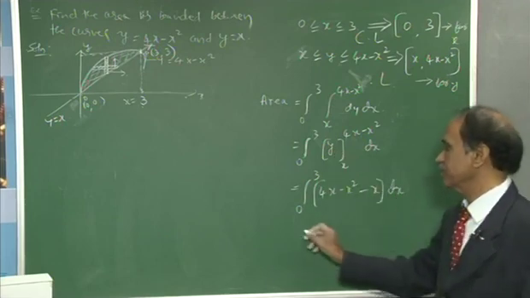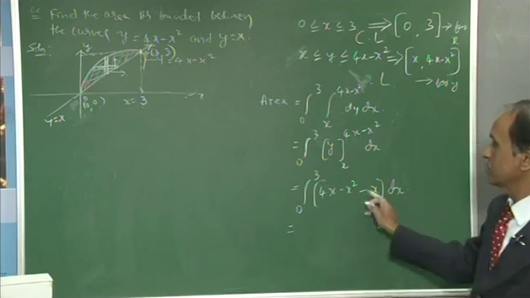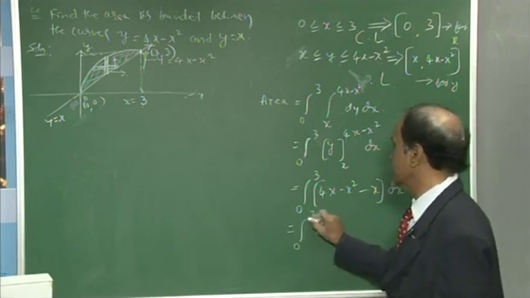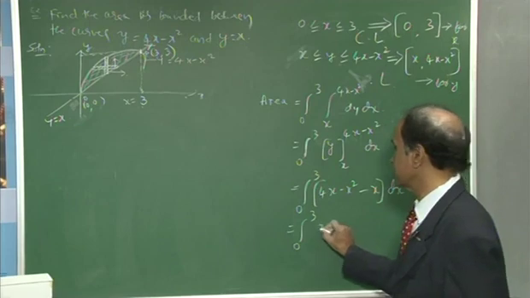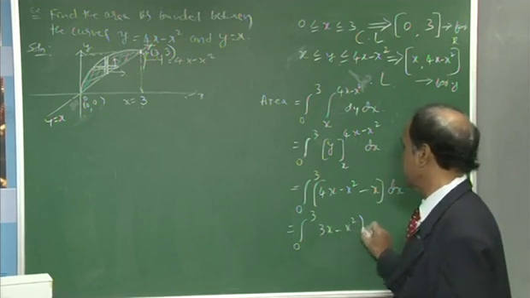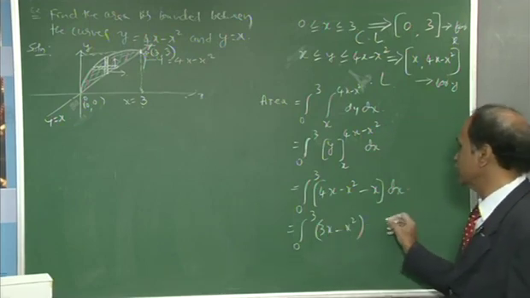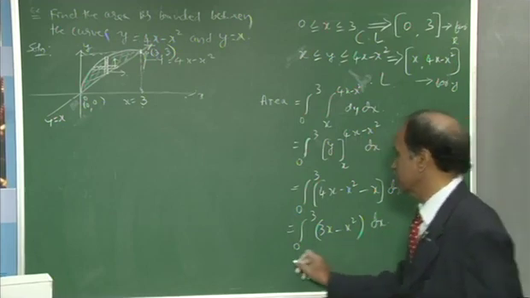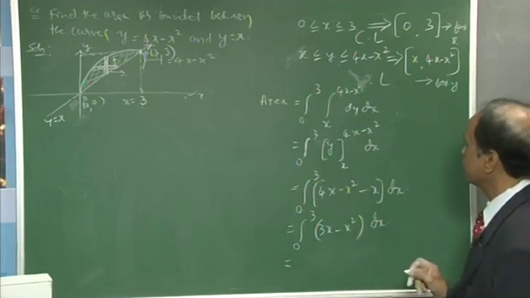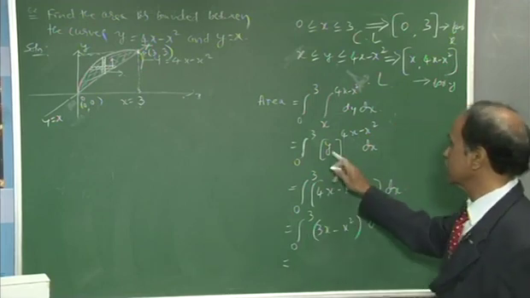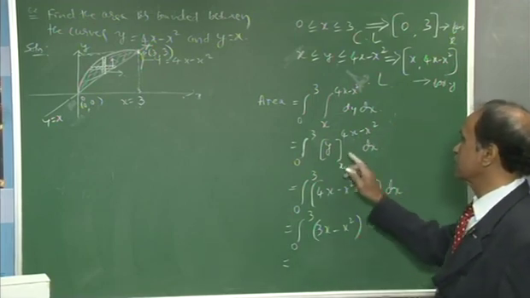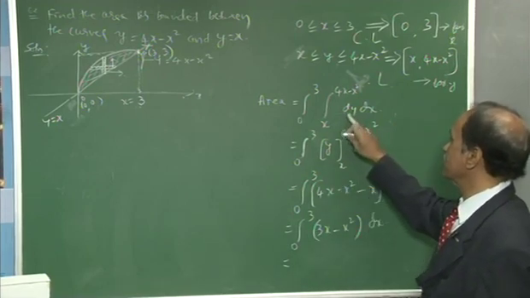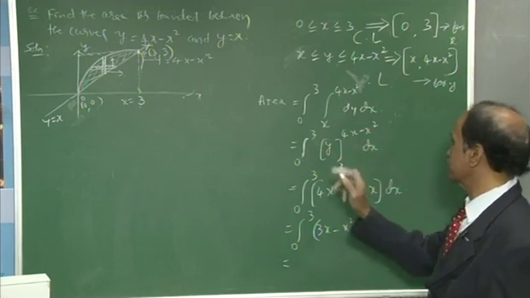This should be dx. Now, this you can simplify, that is 0 to 3, 4x minus x is 3x, and minus x square. Then you have to do that integration. The first integration gives the substitution of these limits, upper limit minus lower limit, because dy is there, and the integration is y.